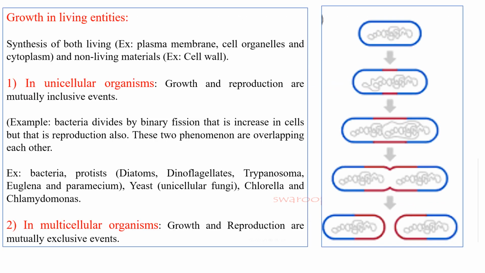Growth in living organisms varies in unicellular and multicellular organisms. In unicellular organisms, growth and reproduction are mutually inclusive events. Bacteria divide by binary fission, that is, an increase in cells, but that is reproduction also. These two phenomena overlap each other in unicellular organisms. Examples are bacteria, yeast, and protists. If we see multicellular organisms, growth and reproduction are mutually exclusive events.